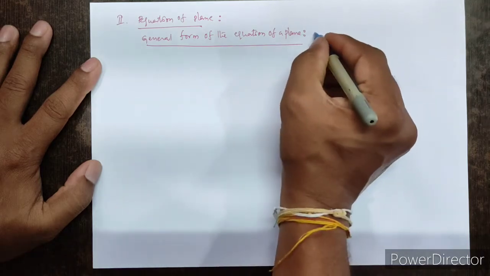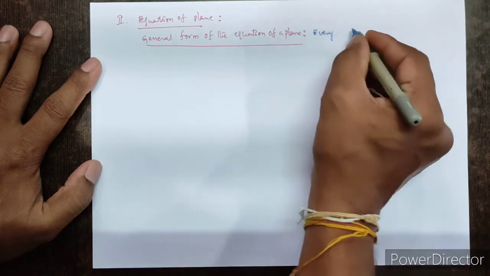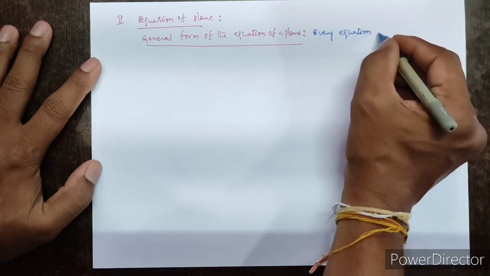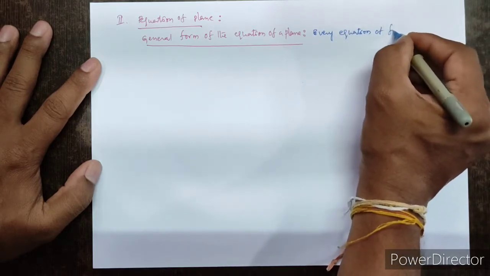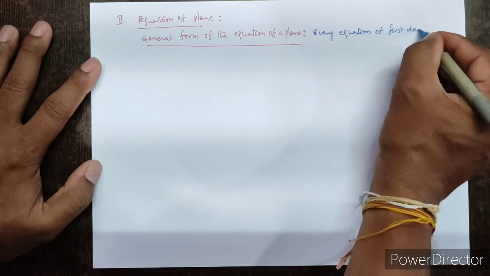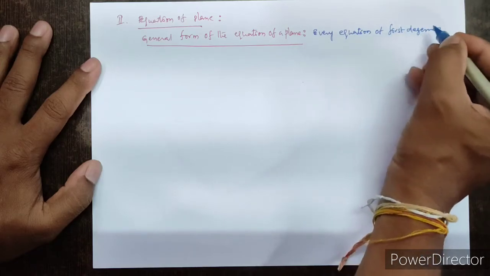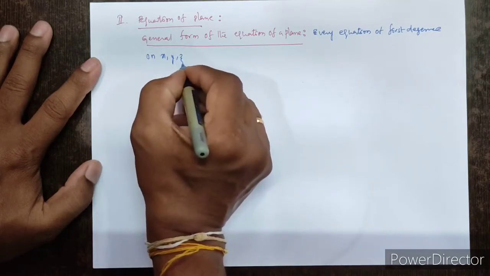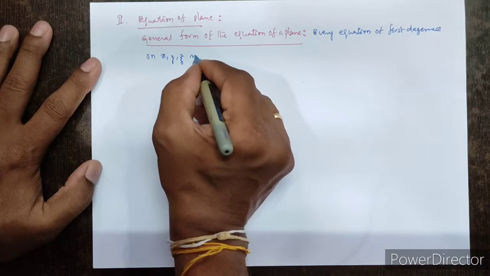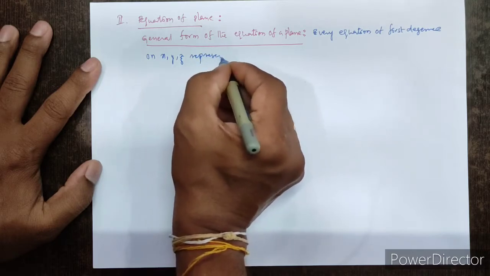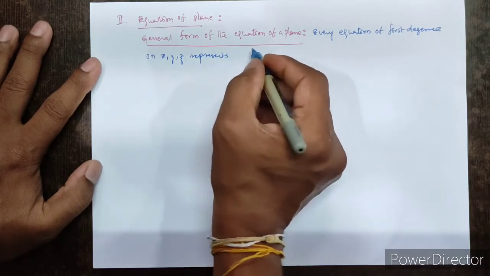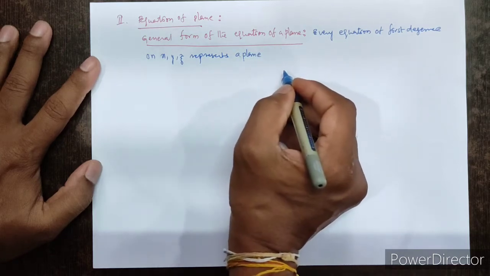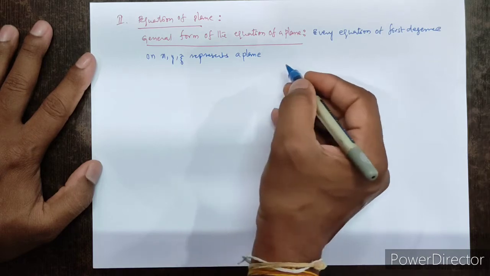Every equation of first degree in x, y, z represents a plane. So that is the general form of the equation of the plane.